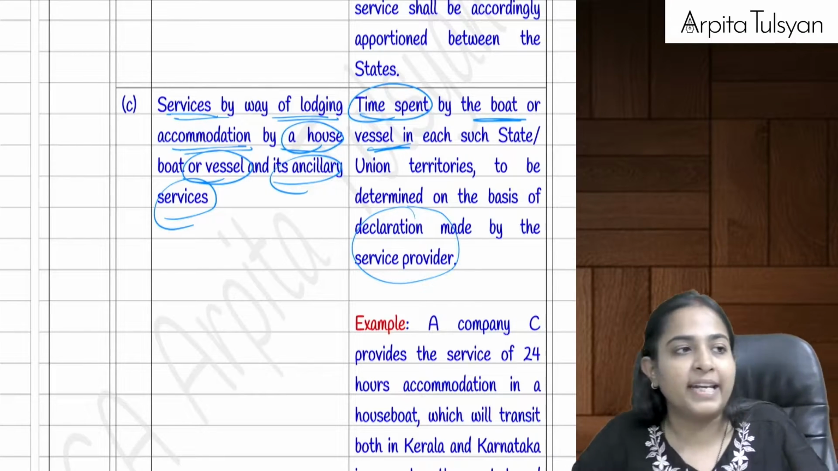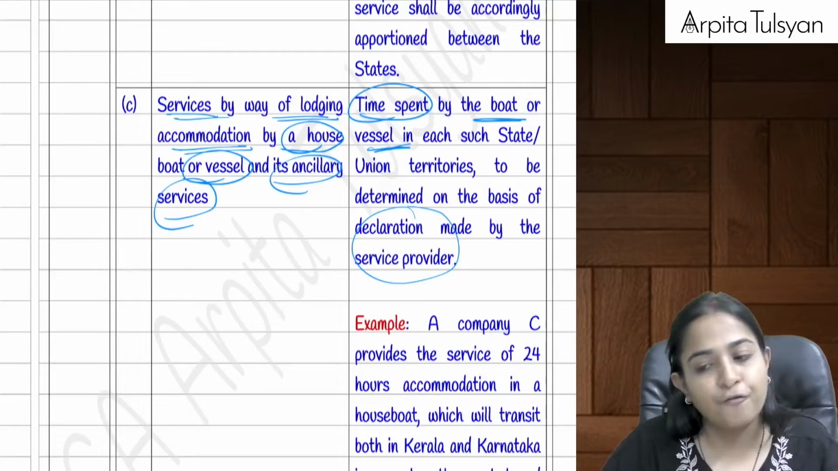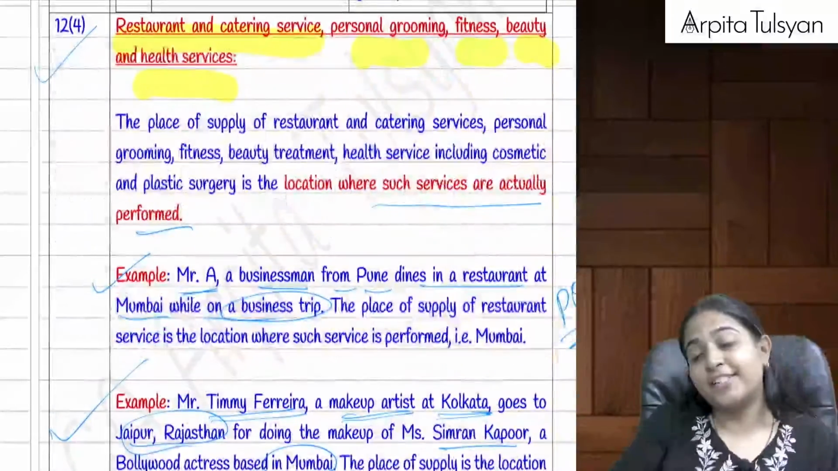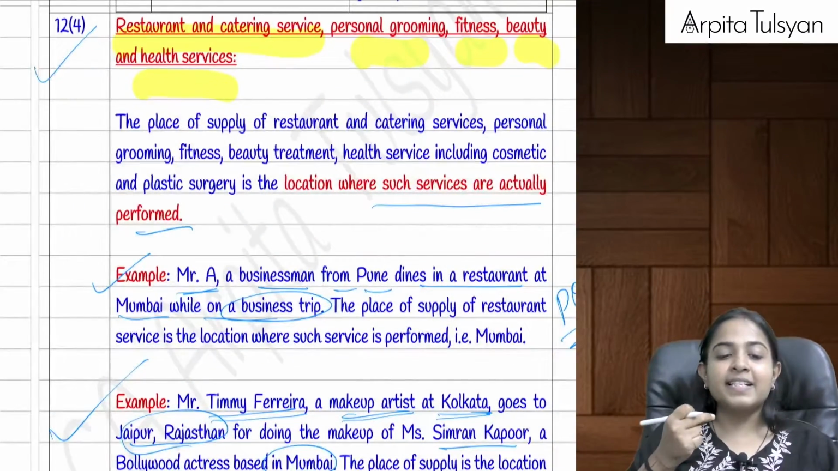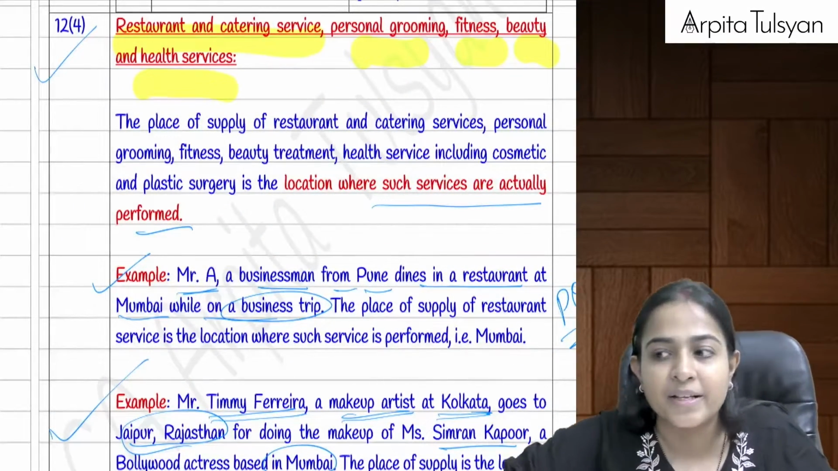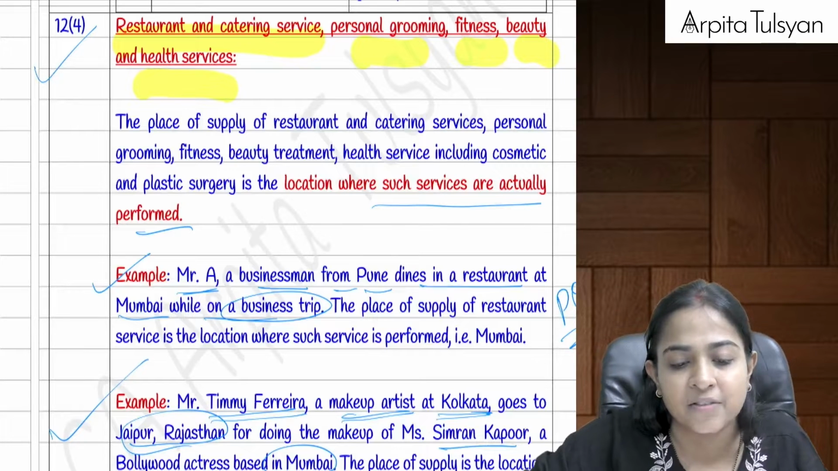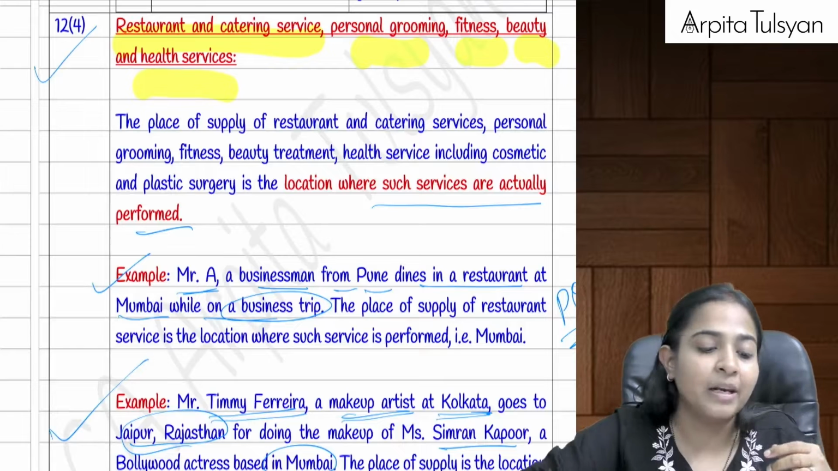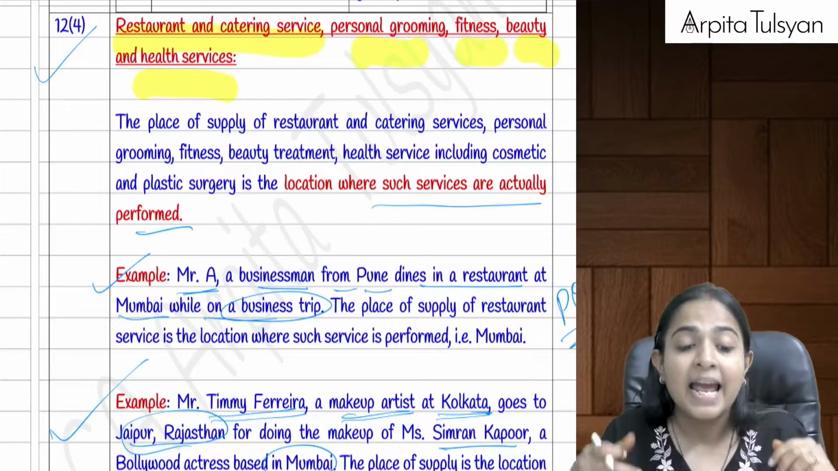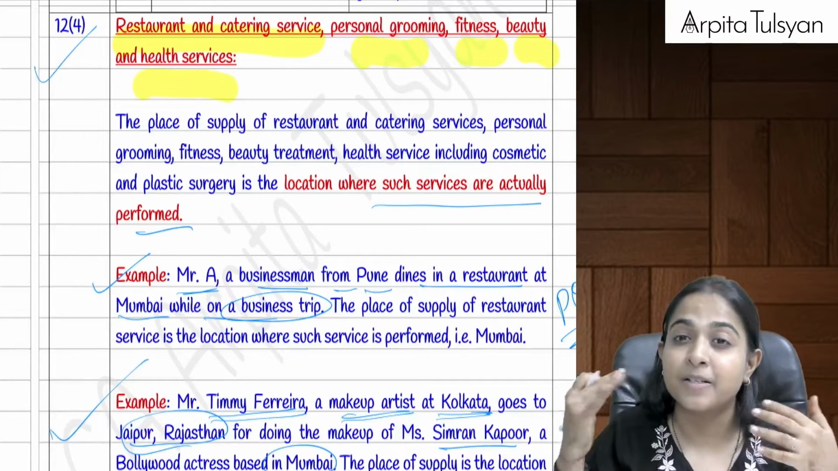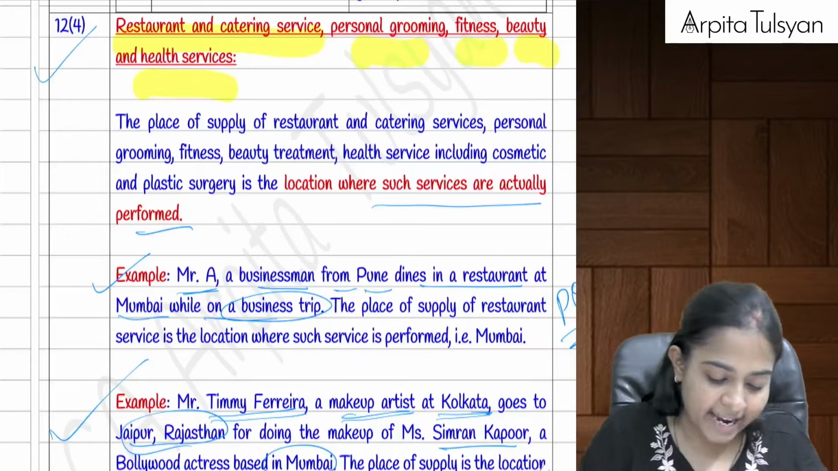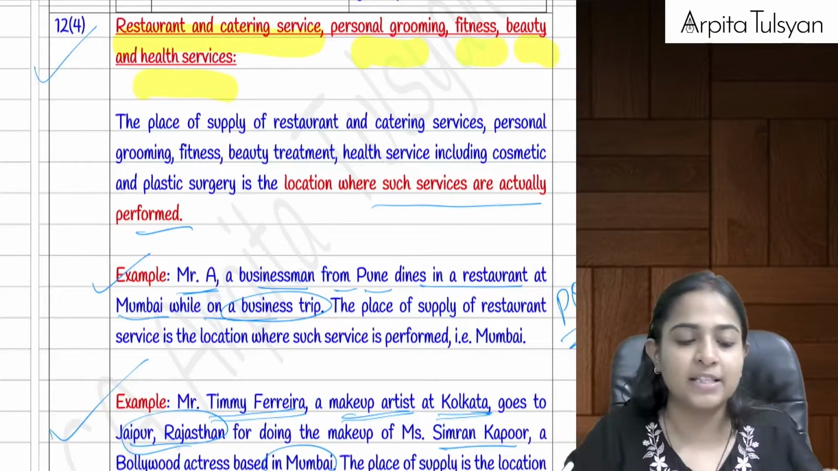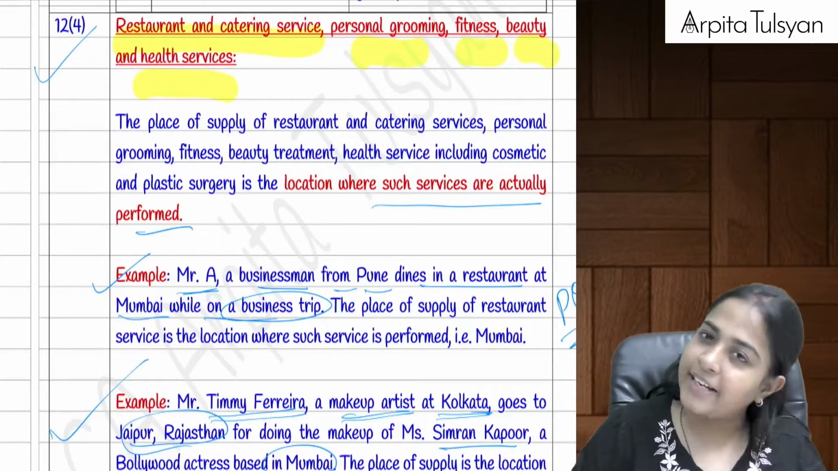Now let's go to the next section, that is section number 12.4. 12.4 talks about your restaurant services and catering services, personal grooming services, fitness services, beauty health services, etc. In such cases, place of supply will be the place where the services have been actually performed. Makeup services, etc., we had taken those examples. Catering services, wherever we are providing the catering services to that particular customer. This is very, very simple.